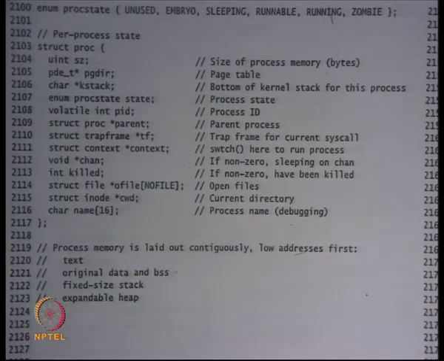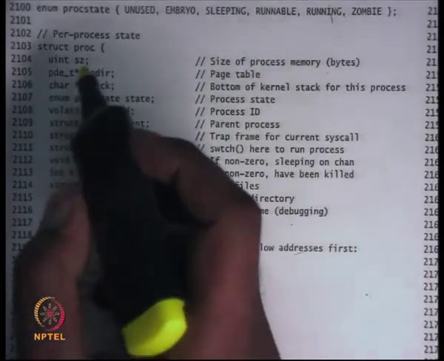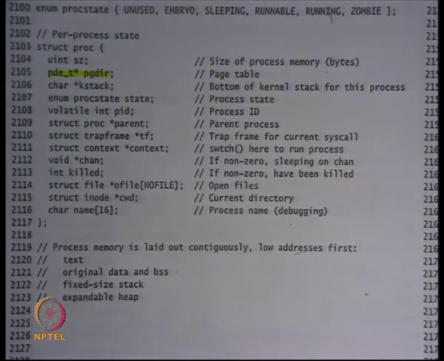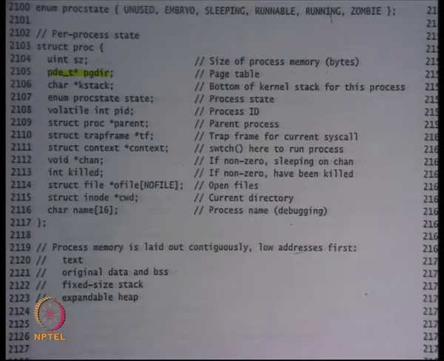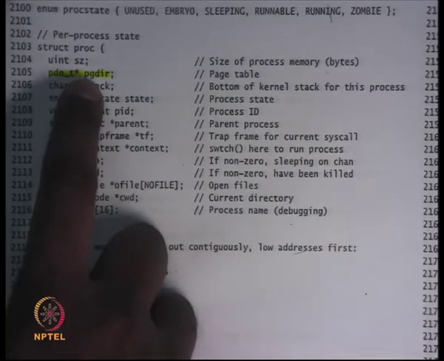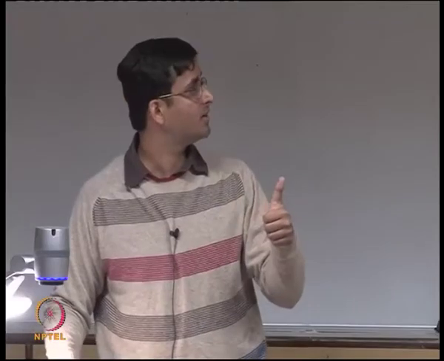Let me bring your attention to some of the fields that we already understand. Here is a pointer to the page directory. Will this pointer value be a low address or a high address? It will always be an address at KERNBASE and above, right?